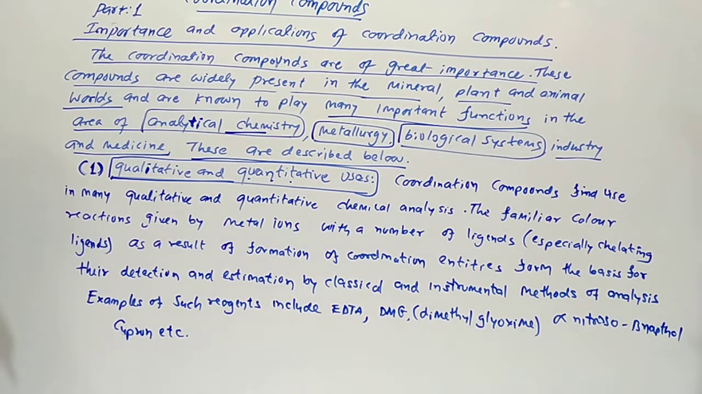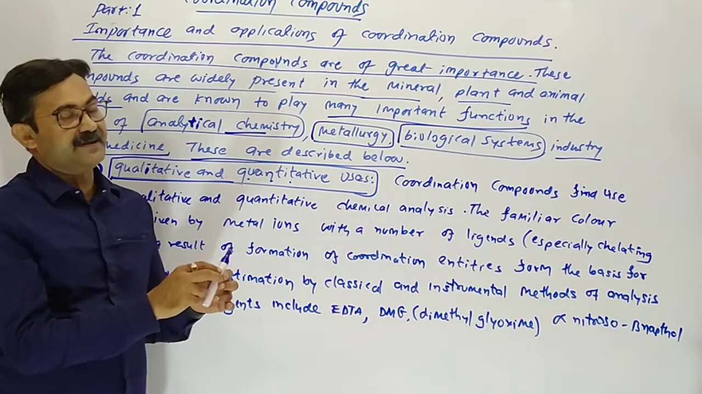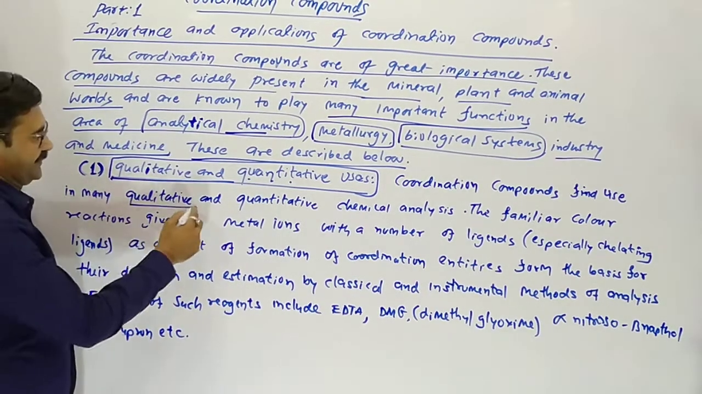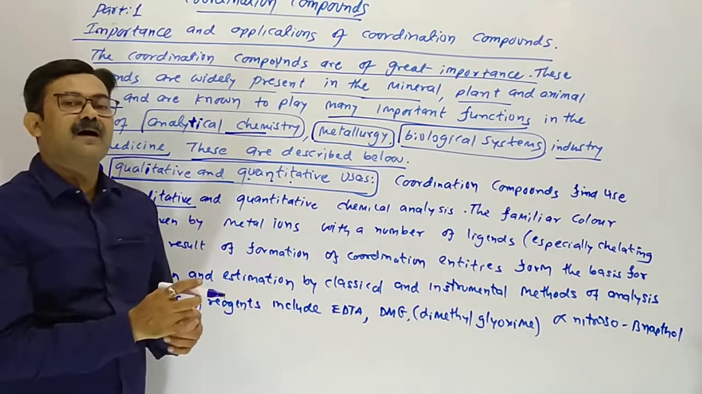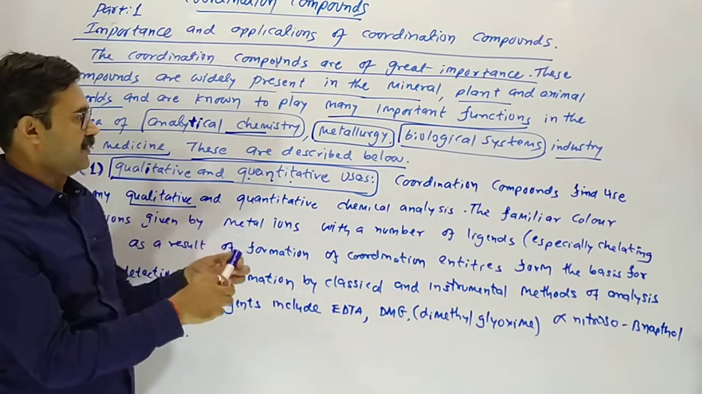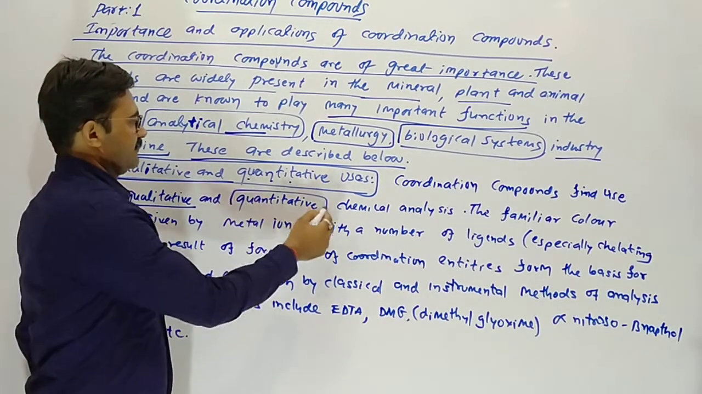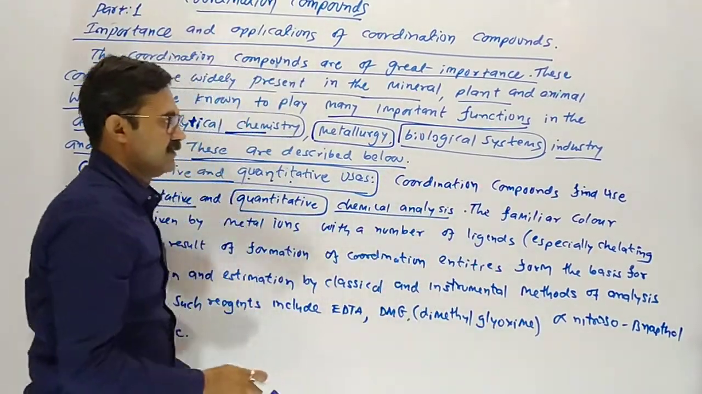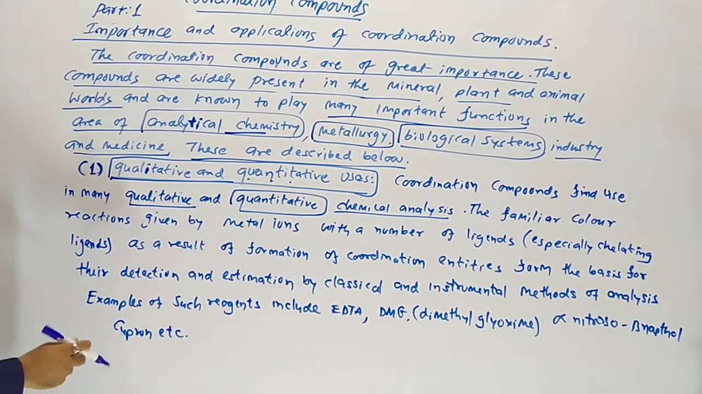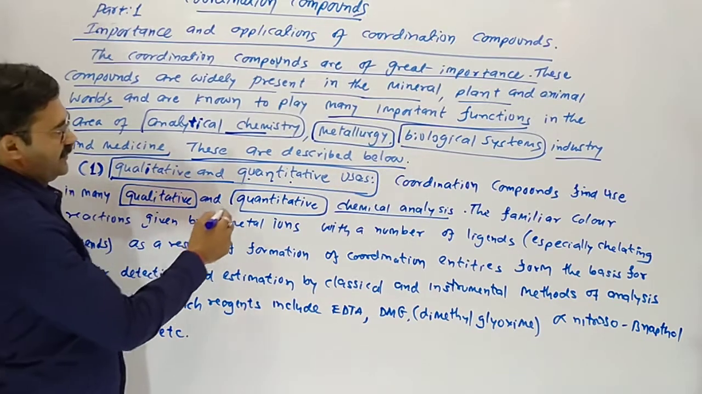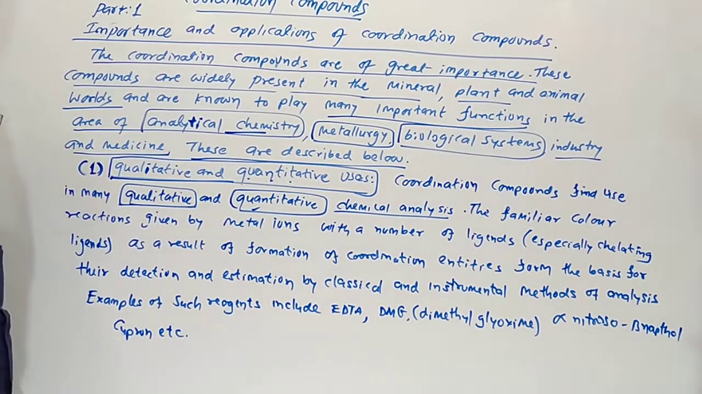Qualitative and quantitative means: in a given compound, which positive and negative ion is present, detection of it is qualitative analysis. And how much gram or mole of a particular compound is present in our sample, the method of finding it is quantitative analysis. In the chemistry lab, when you have to detect any compound, that is qualitative, and the detection of the amount of it is quantitative.